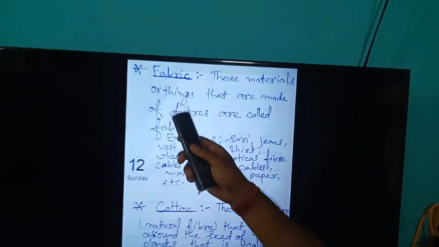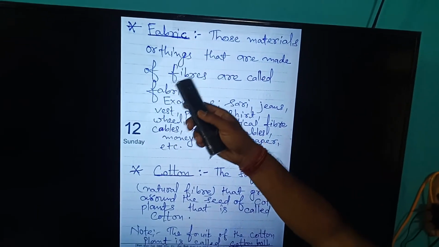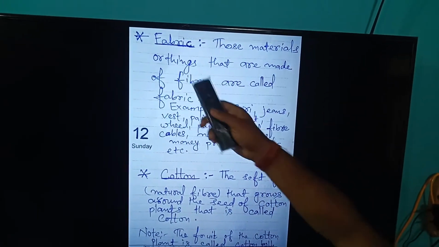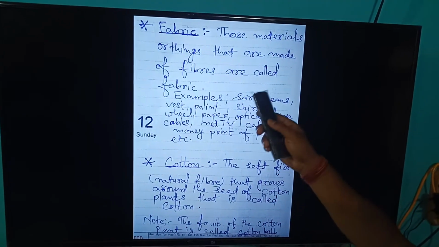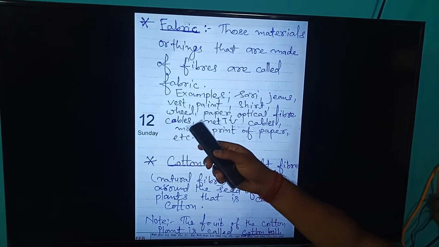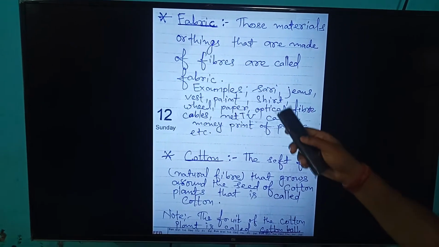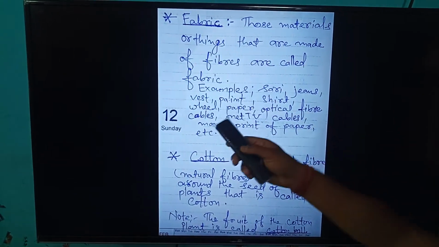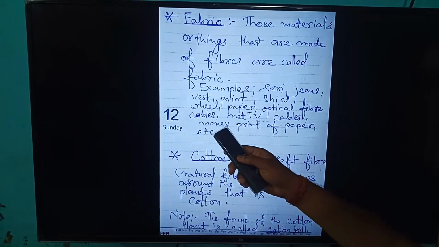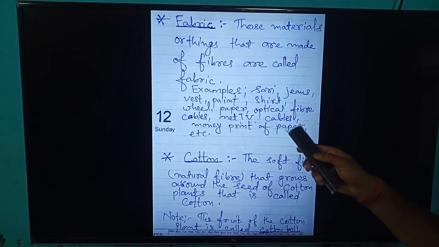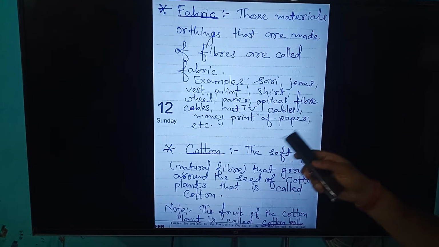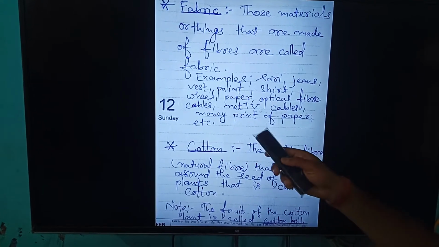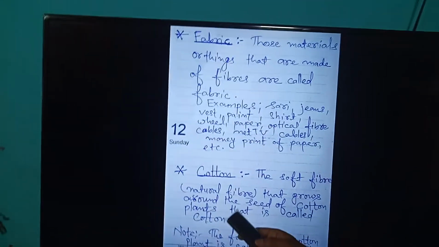Let us talk about fabrics. What are fabrics? Those materials or things that are made of fibers are called fabrics. We go through the examples: sari, jeans, vest, pants, shirt, welt, papers, optical fiber cables, TV cables, money, print of papers, etc.